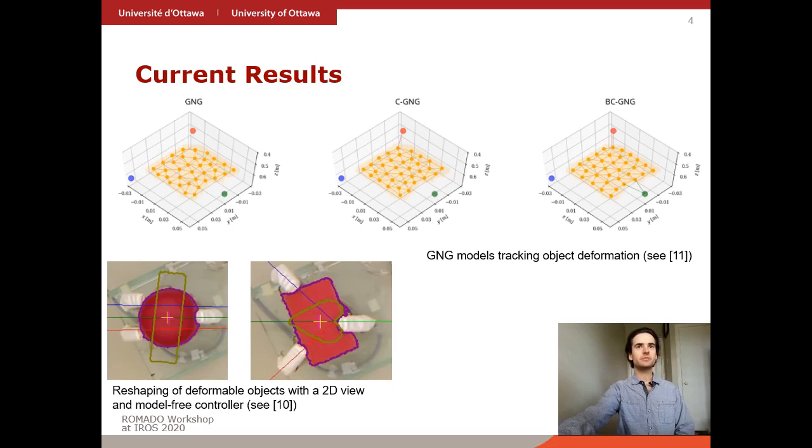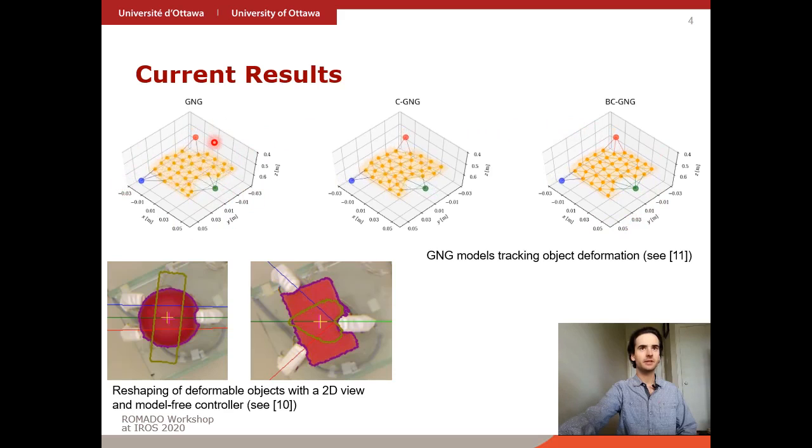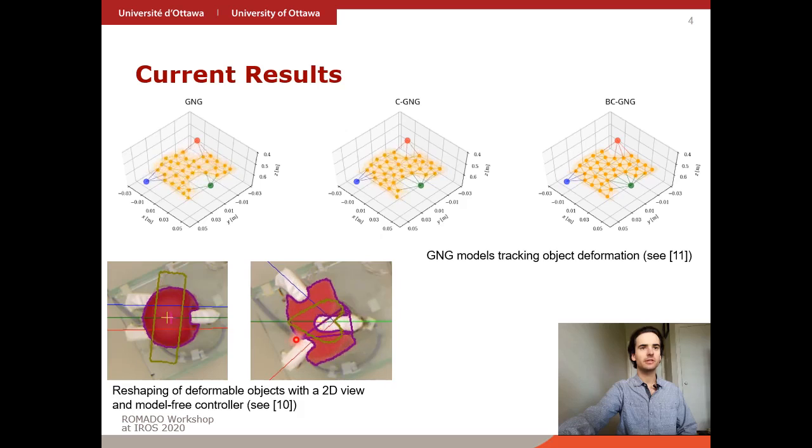Two of the topics we've been researching for this are deformation tracking and modeling, and grasp selection. At the top, we have different versions of a growing neural gas network that tracks the deformation of an object as it's being squeezed by the 3 fingers of a robotic hand here. At the bottom, the robot selected the 3 finger paths to deform the object to match, or attempt to match, the target contour in gold.